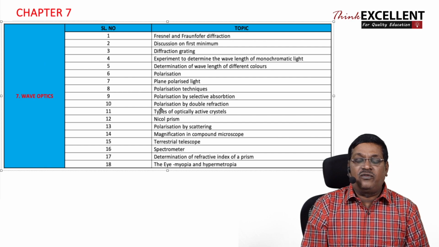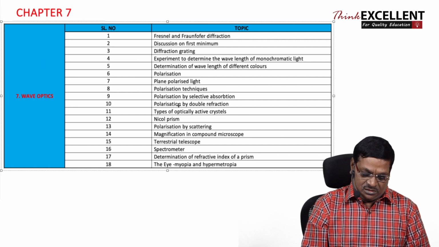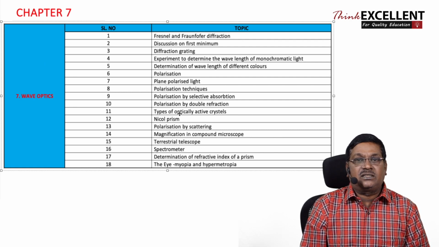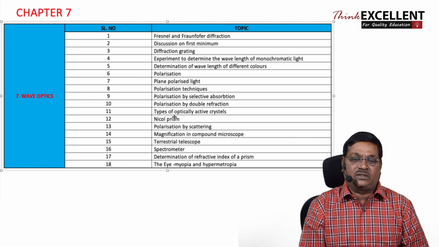Now, the types of active crystals, biaxial and uniaxial crystals, are totally removed. Double refraction is removed, so automatically the related topics like crystals, types of crystals, nicol prism and all are totally removed from your syllabus.